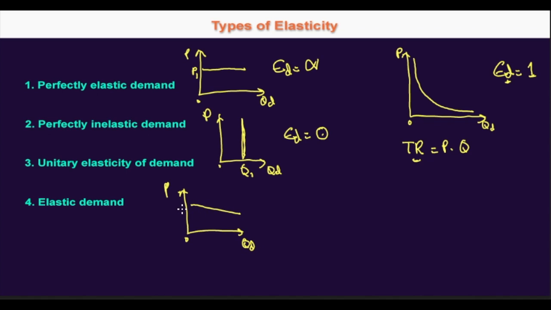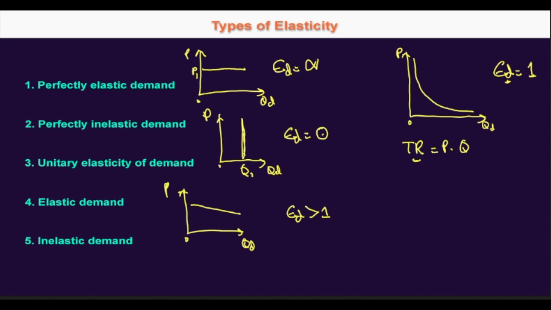When there is a small change in price, maybe 1%, there is more than 1% change in the quantity demanded. So you can write it as price elasticity of demand will always be greater than 1. That would be elastic demand. Normally when you have many substitutes, if there's a small change, people would go to the other substitute rather than this particular product. So it would be more responsive to price.